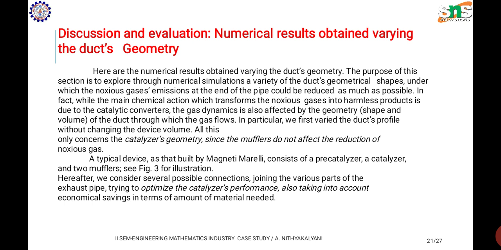In particular, we first vary the duct's profile without changing the device volume. All this only concerns the catalyzer geometry, since the mufflers do not affect the reduction of noxious gas. A typical device, as that built by Magneti-Marelli, consists of a catalyzer and 2 mufflers.